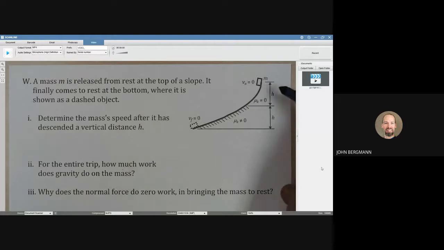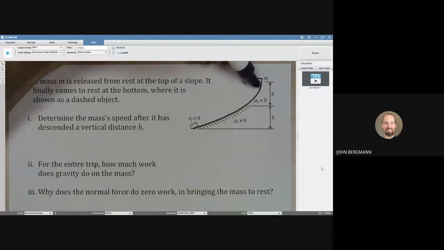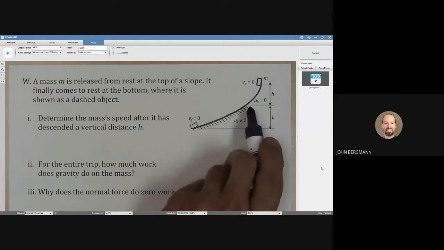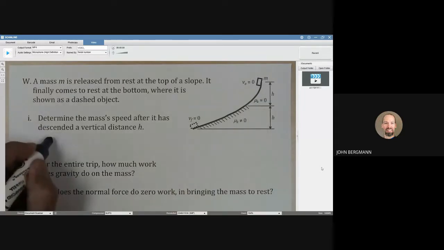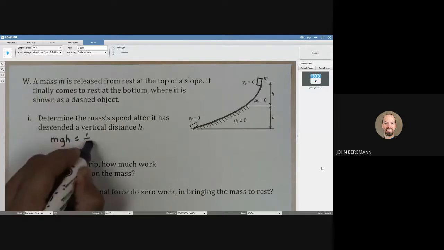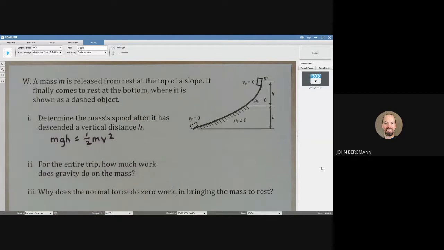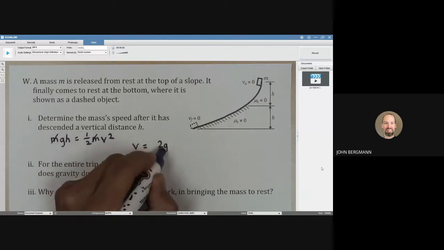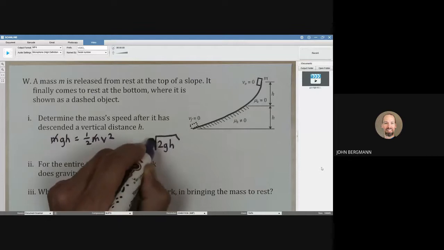You can see in our picture here that for that first vertical distance h, there's no friction, which means we can use conservation of mechanical energy. So I think all of the potential energy that this mass has up here will turn into kinetic by the time it has fallen a distance h. So that potential energy will be entirely converted into kinetic energy. The mass cancels. V is going to be the square root of 2 times g times h.